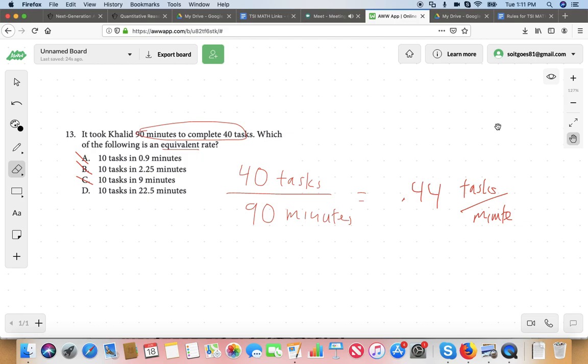What about D? D is definitely correct. That might work. Could he fold 10 shirts in 22.5 minutes? Yes, that works pretty well. And we see it took him 90 minutes to do all of those tasks. So it couldn't be C. Basically, if we multiply 10 tasks by 4, we get 40 tasks. So if we multiply the minutes by 4, we should get 90. We do get exactly that with answer choice D. Multiply 22.5 by 4, we get 90.